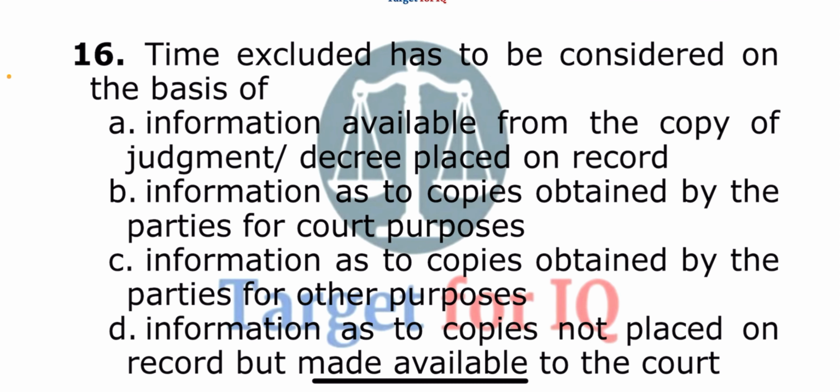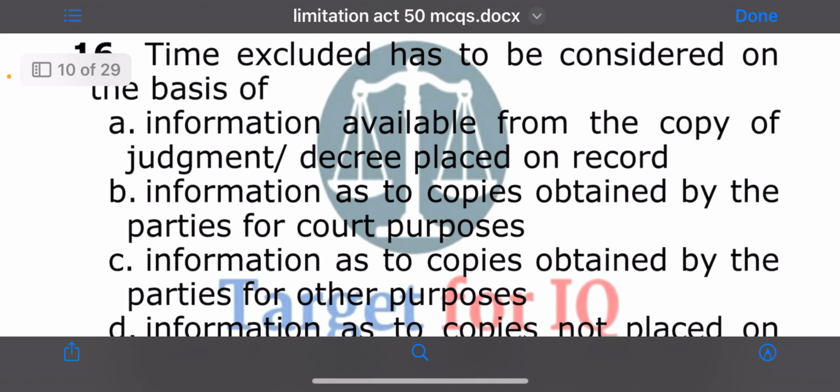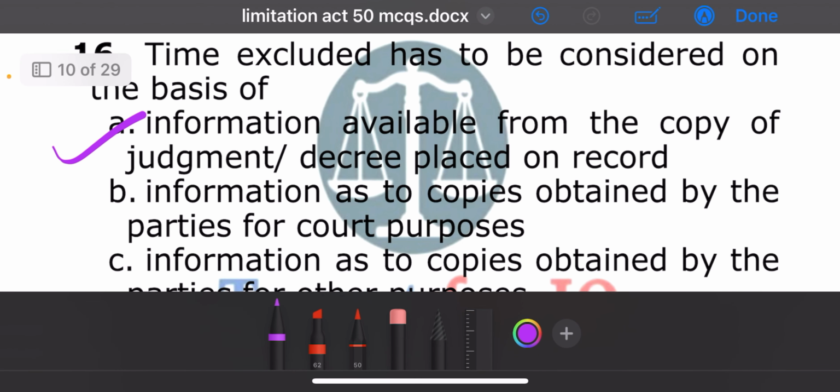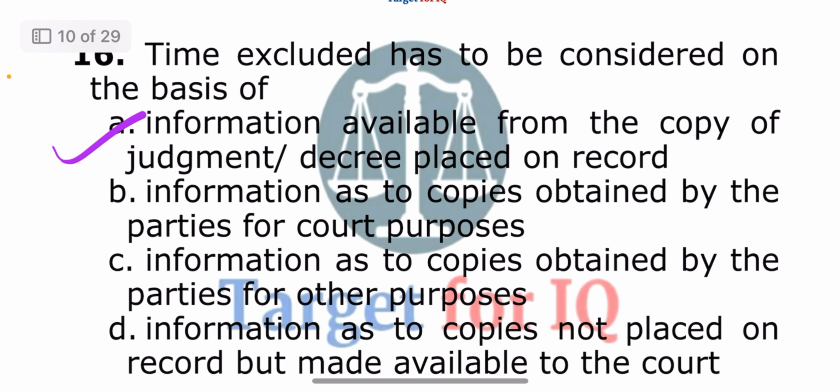Next question. Time excluded has to be considered on the basis of: A. Information available from the copy of judgment or decree placed on record. B. Information as to copies obtained by the parties for court purposes. C. Information as to copies obtained by the parties for other purposes. Or D. Information as to copies not placed on record but made available to the court. The correct answer is option A. Information available from the copy of judgment or decree placed on record.